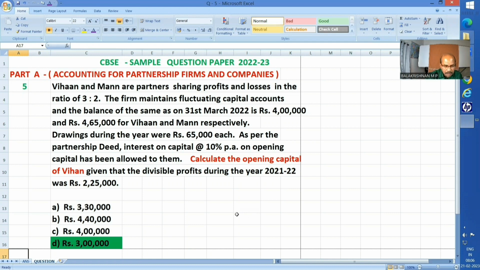Calculate the opening capital of Vihan, given that the divisible profits during the year 2021-22 was rupees 2,25,000. Target is to calculate the opening capital of Vihan. And the answer happens to be rupees 3 lakhs, D. And I'm supposed to explain. My explanation is this one.